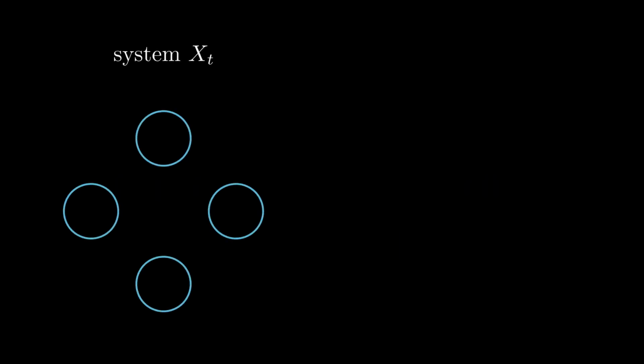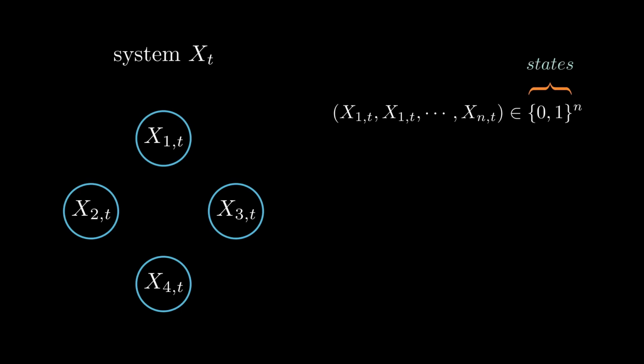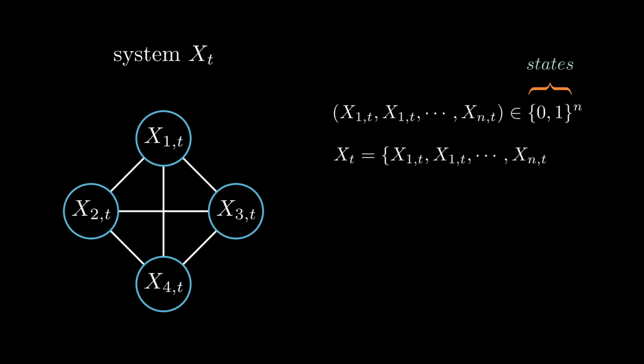Each system consists of two or more elements. An element can be represented as a discrete variable x sub i. In order to allow for interactions, elements are defined by three properties. They can have at least two states. They receive inputs from other elements that can change these states. They have outputs that depend on these states. Interacting elements x sub 1 to x sub n form system X sub t, where t denotes the present moment in time.